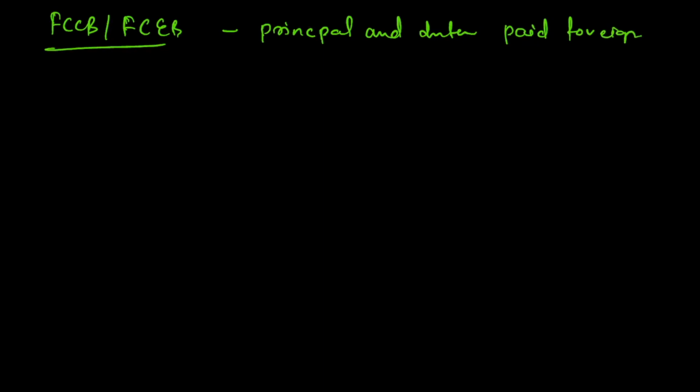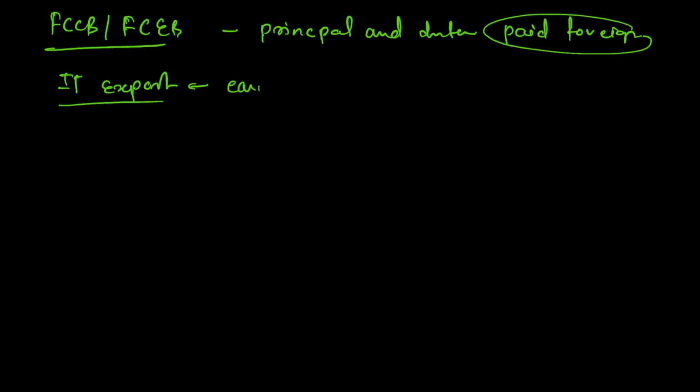So for which kind of company would this particular scheme of paying in foreign currency be suitable? Let us say there are two companies. One is an IT company which largely deals in export of services, so its earning is in foreign currency, and then there is any domestic company whose sale is majorly in the domestic market, right? It is not exporting, it is just selling in the domestic market, so its earning would be in domestic currency only.